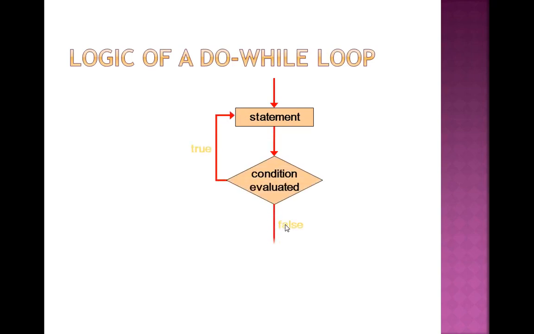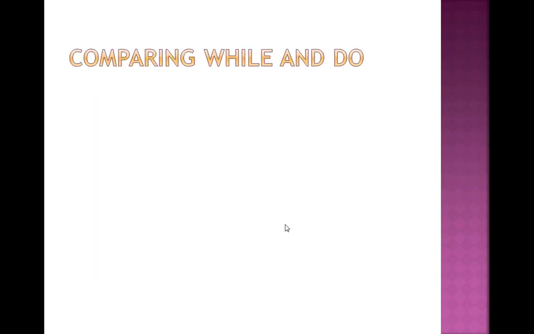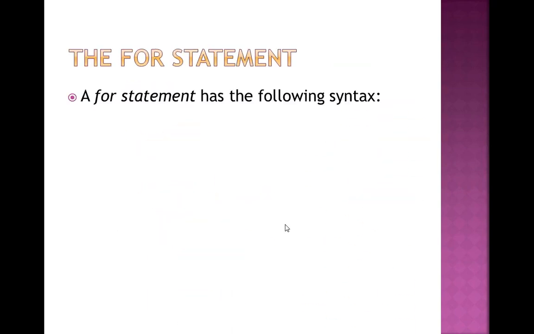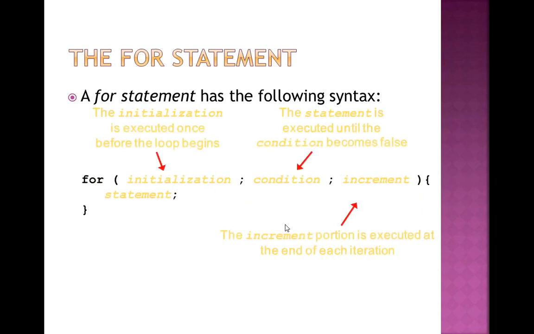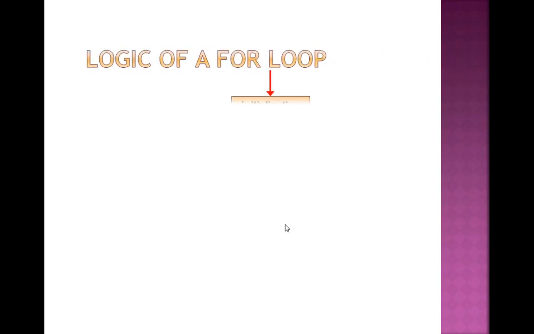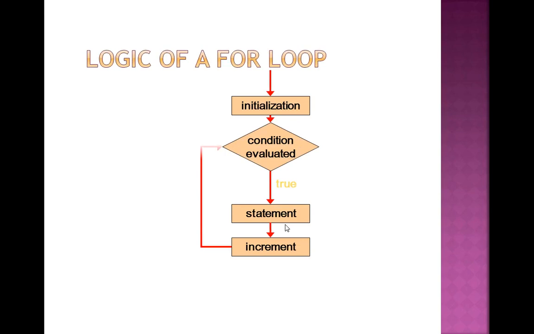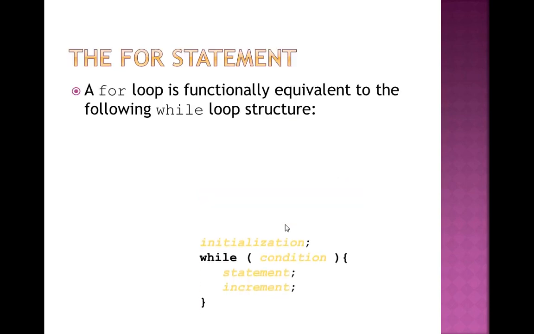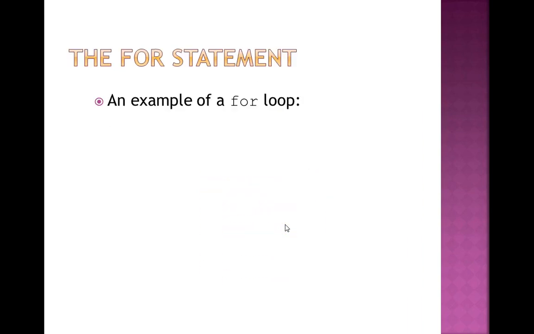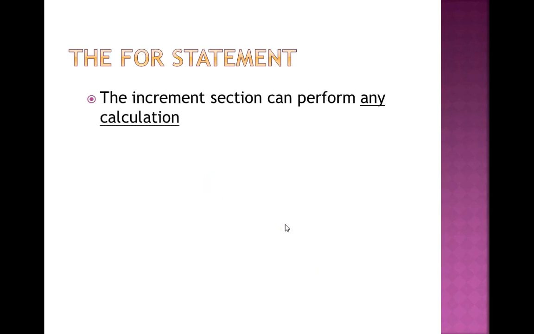Then this is the logic of a do while loop. This is the do statement. This is the example. Then there is a comparison between while and do while loop. There is a for statement. This is the syntax: first initialization, condition, then increment or decrement. This is the for loop. This is the syntax. This is the example.